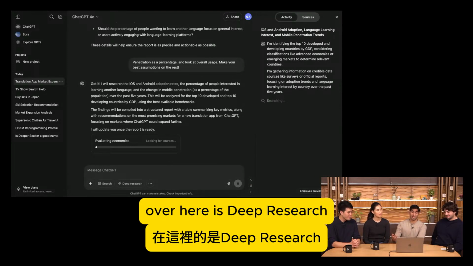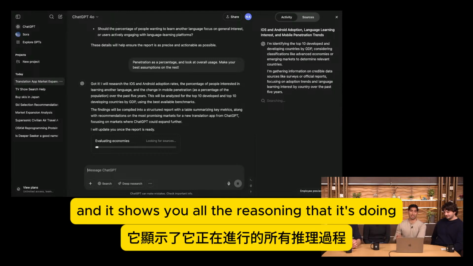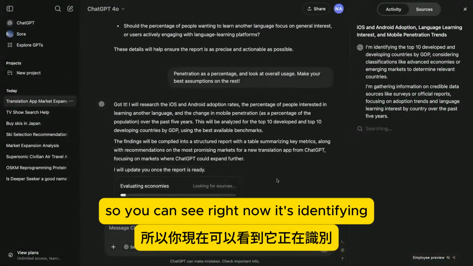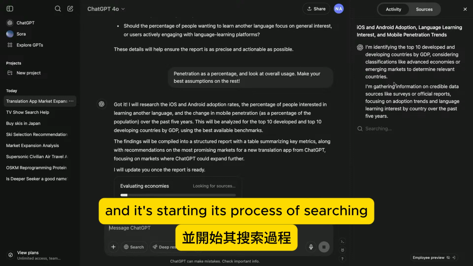And so what you'll see over here is Deep Research pops open a little sidebar, and it shows you all the reasoning that it's doing. So you can see right now it's identifying the top countries, it's gathering information, and it's starting its process of searching for different information.